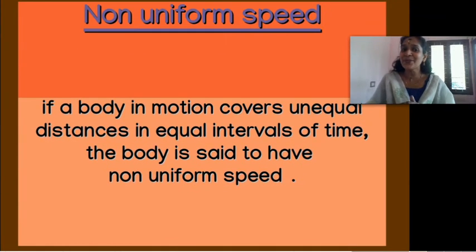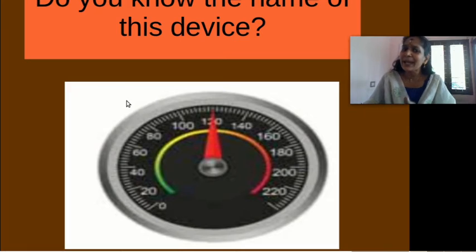So what is non-uniform speed? If an object in motion covers unequal distance in equal intervals of time, the body is said to have non-uniform speed. If a body in motion, for example our car, covers unequal distance in equal intervals of time, within 2 seconds each, the body is said to have non-uniform speed. Isn't it? Yes.